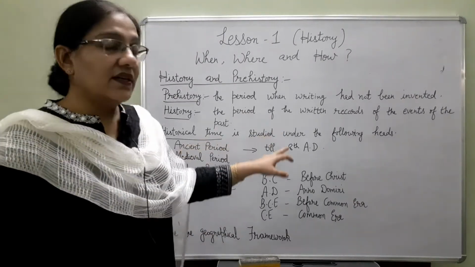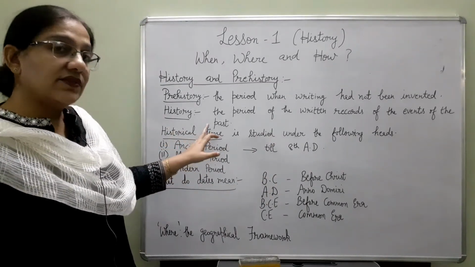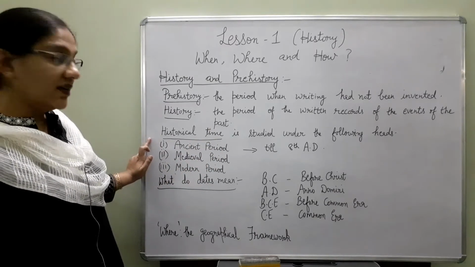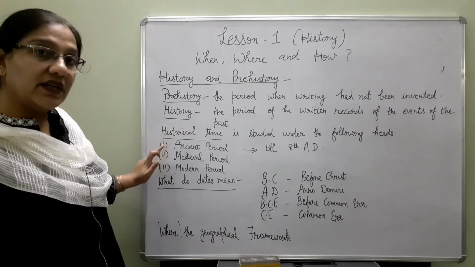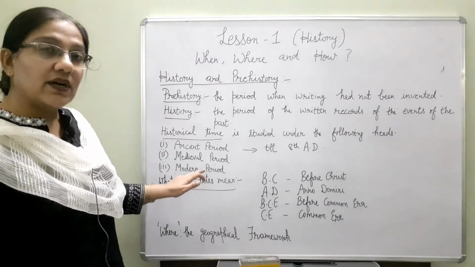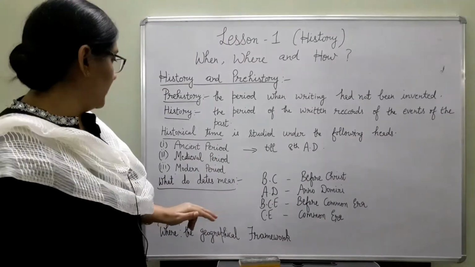Historical time is studied under the following heads. We can divide the study of history into three time periods: ancient period, medieval period and modern period. In this book we will read about the ancient period which lasted till the 8th century AD.